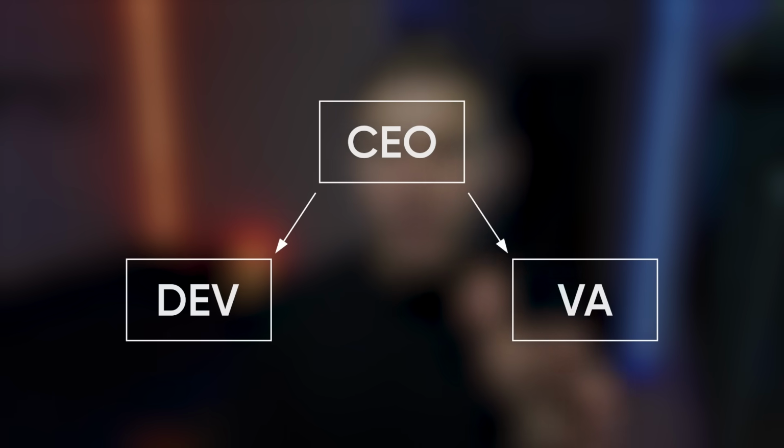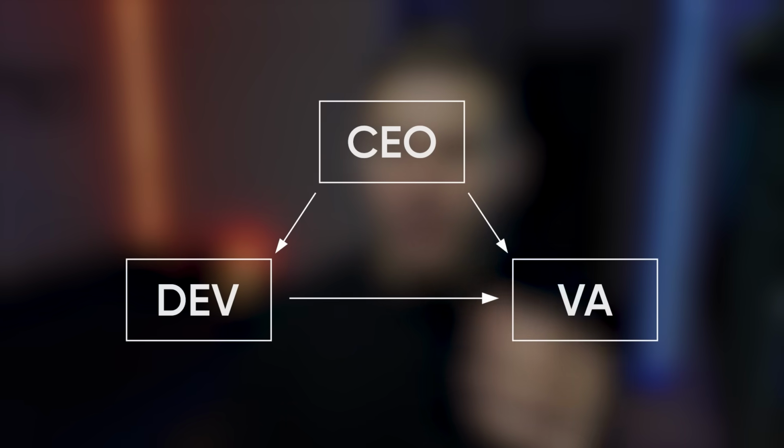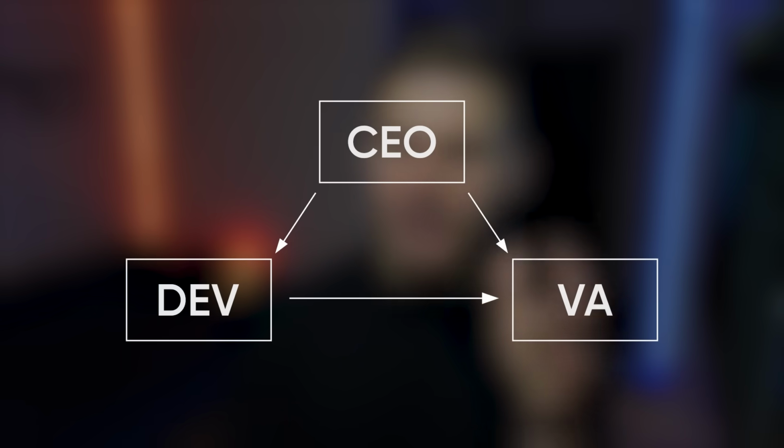Keep in mind that the communication flows in my library are directional, because I do not want my agents to chat for no reason. So, in this example, the CEO can initiate a chat with the developer or the VA, and they can respond in this chat, but the developer or the VA can't initiate a chat with the CEO themselves, just like in my organization. However, it does make sense to allow the developer to chat with the virtual assistant because the developer might also need help with tasks like research.